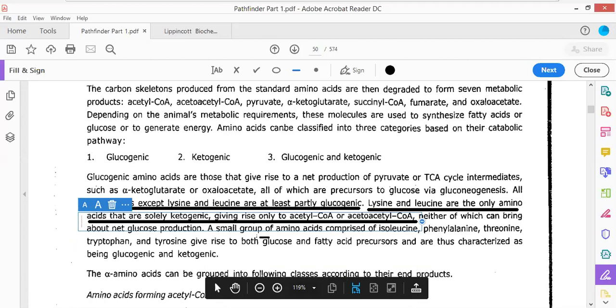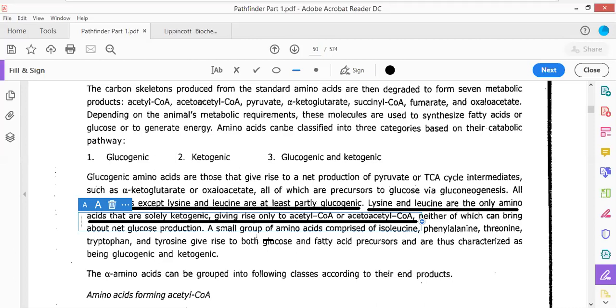Whereas some others, a small group of amino acids, are both glucogenic and ketogenic in nature, because they can be degraded in the form of glucose intermediates or fatty acid intermediates. Now let us have a look at the trick for how we can memorize which is glucogenic and which is ketogenic in nature.